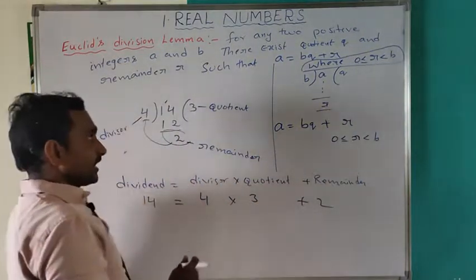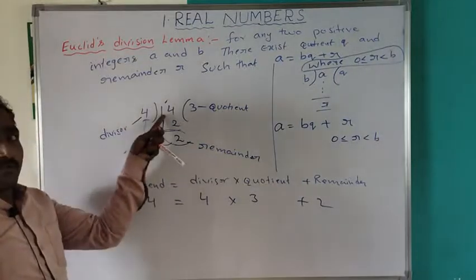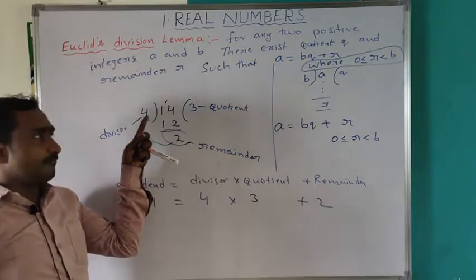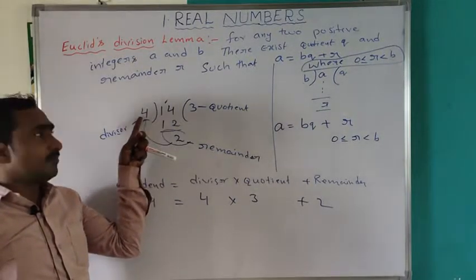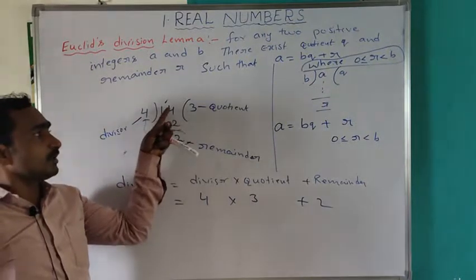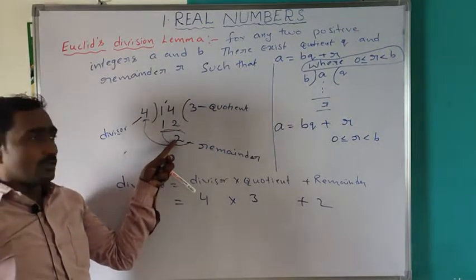For example, we divide 14 by 4: 4 threes are 12, and 14 minus 12 is 2.